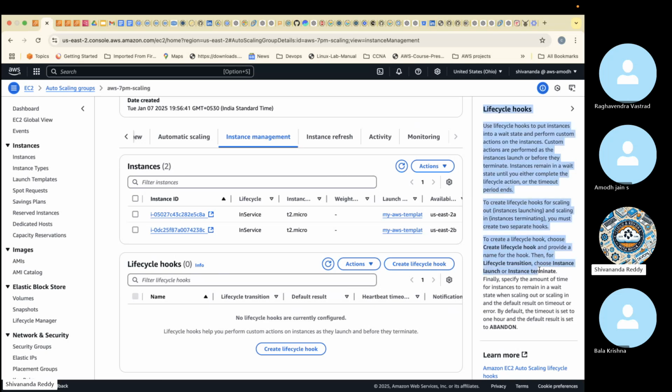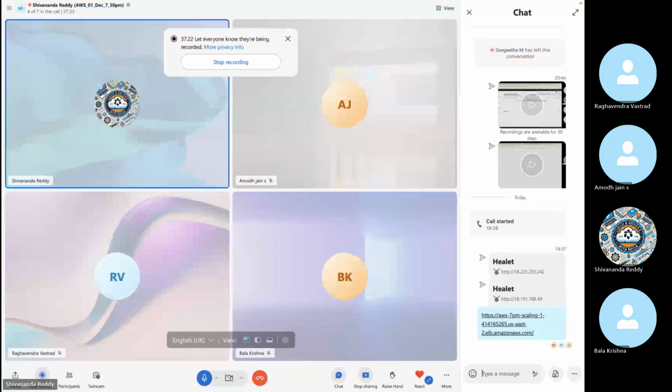Sometimes in the interview they'll ask about this, what is a lifecycle hook? We use lifecycle hooks to put an instance into a wait state and perform custom actions on the instances. Custom actions are performed as the instances launch or before they terminate. Instances remain in the wait state until you either complete a lifecycle action or the timeout period ends. To create lifecycle hooks for scaling out (launching) and scaling in (terminating), you must create two separate hooks. Okay, like that we can use this.